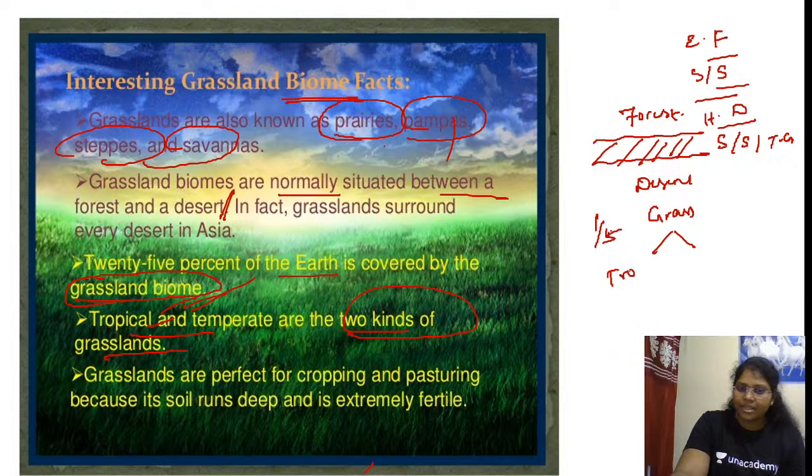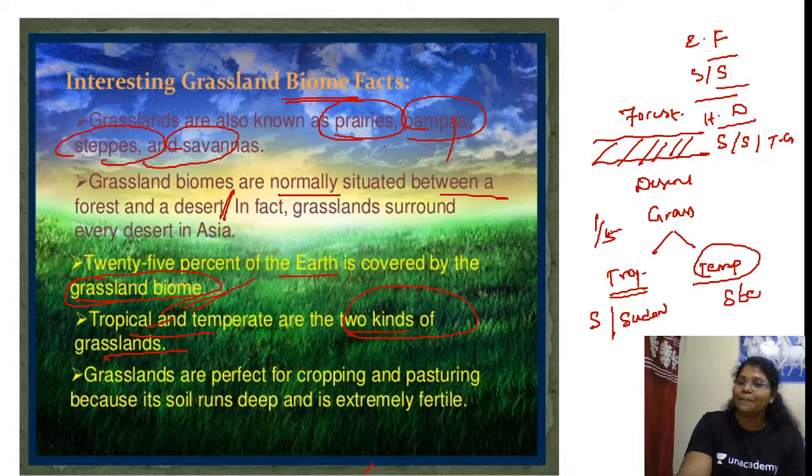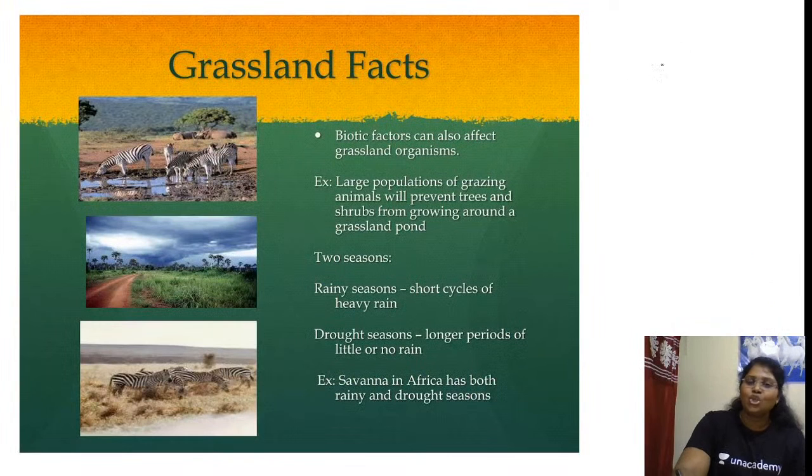Tropical grassland and temperate grassland. Tropical grassland is known as savanna or Sudan. Temperate grassland is known as steppe. So yes, like here I shall make it.